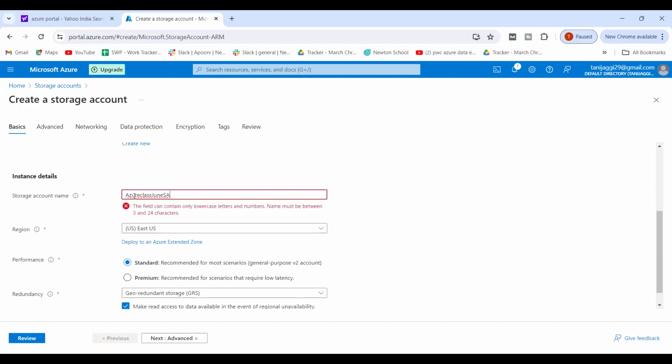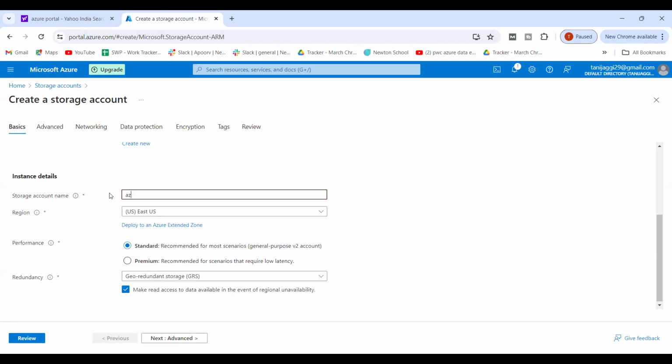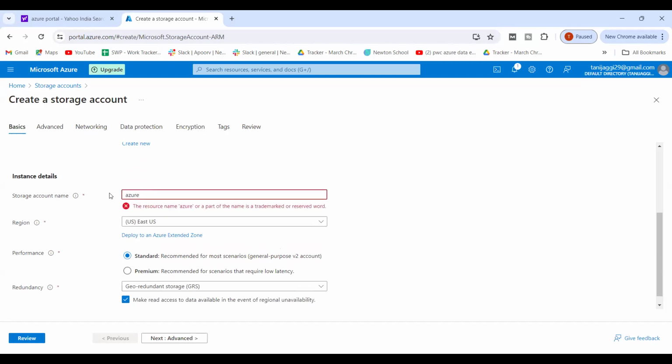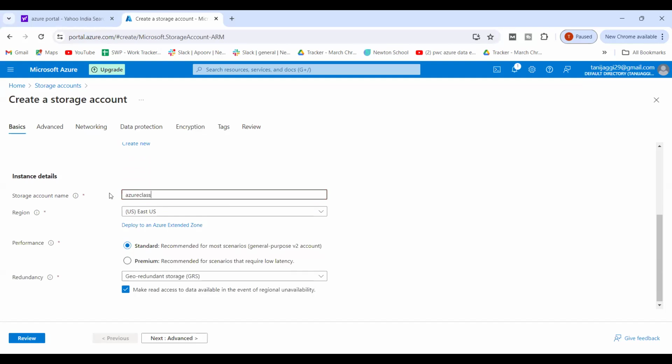Okay, it says it can only contain lowercase letters and numbers, so Azure class June SA. Again, if I want to change the region, I can change it. For performance, it says standard, recommended for most scenarios, general purpose v2 account, and premium for scenarios that require low latency. We don't have to go for premium, we just go for standard. Premium will cost you more, standard will cost you less.